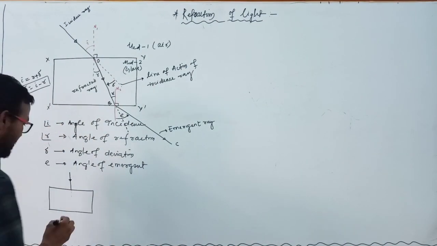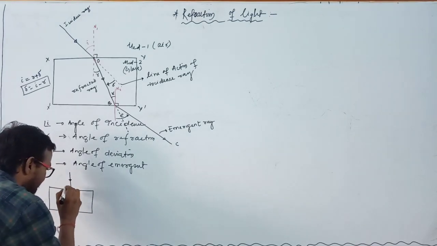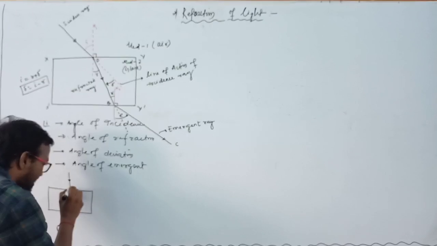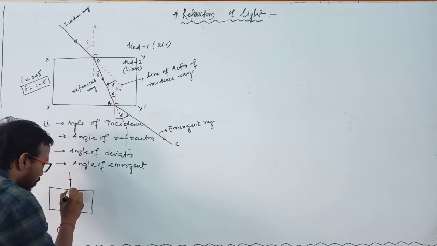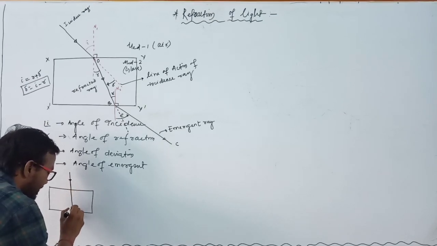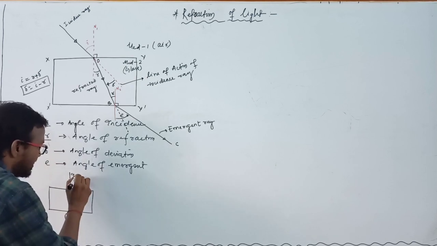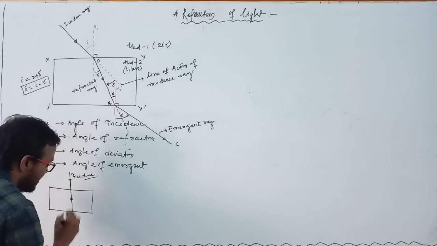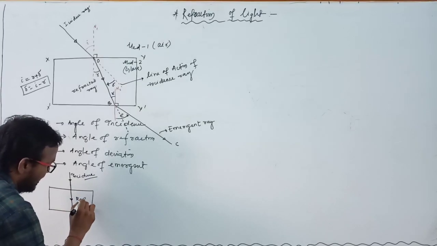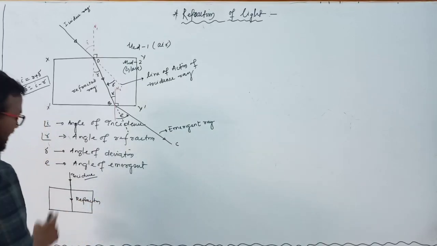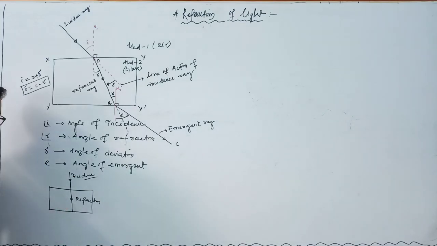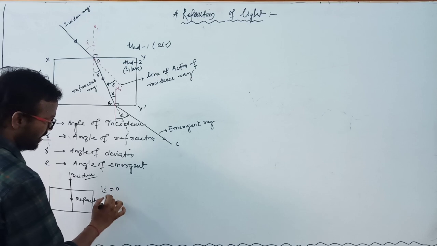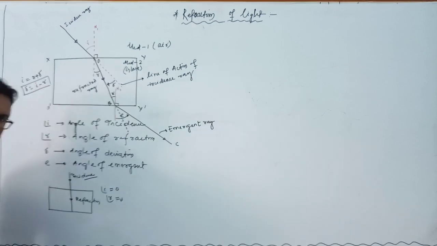So in this case, if these two media are transparent, the light travels undeviated like this. This is the incident ray, and this ray is known as the refracted ray. And here the angle of incidence and angle of refraction are 0. Here i equals 0 and r equals 0.